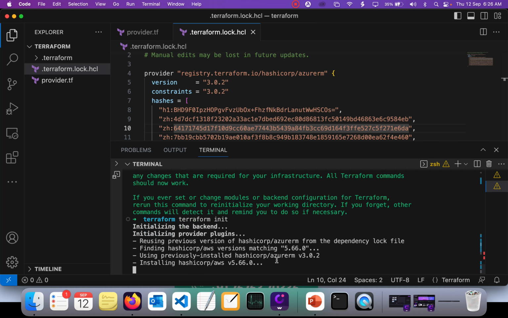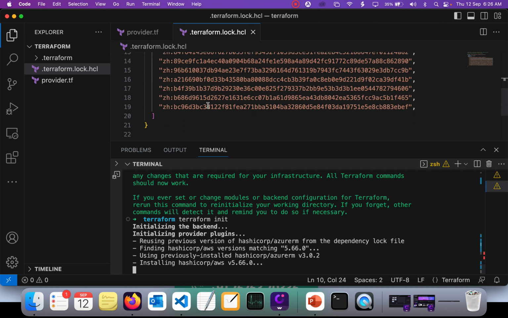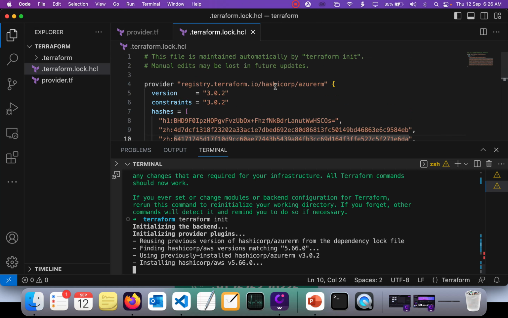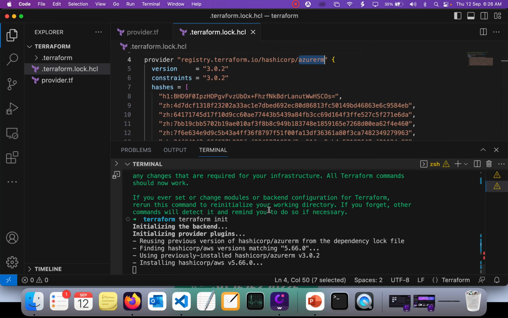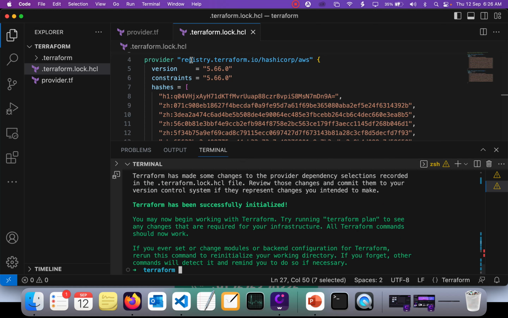As you can see, hashicorp/aws is downloading. It's taking a long time, but now it's installed.